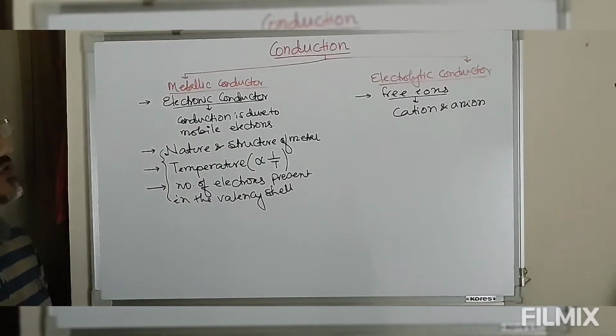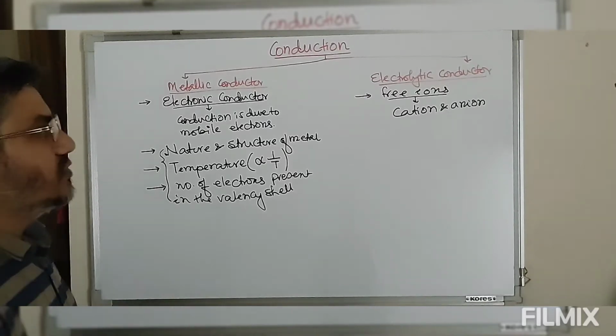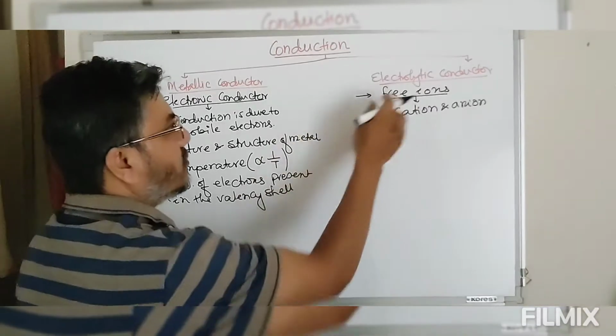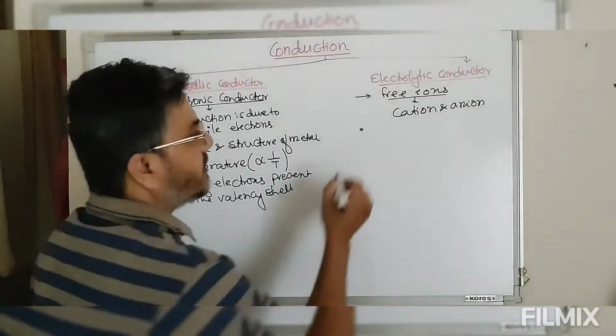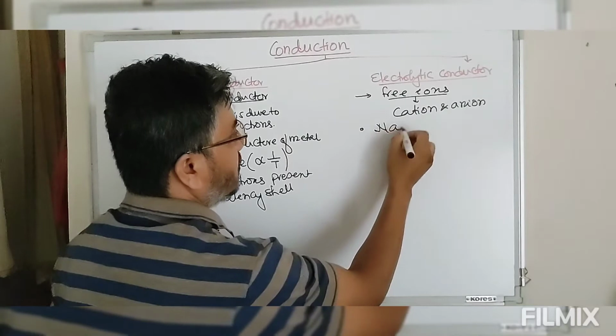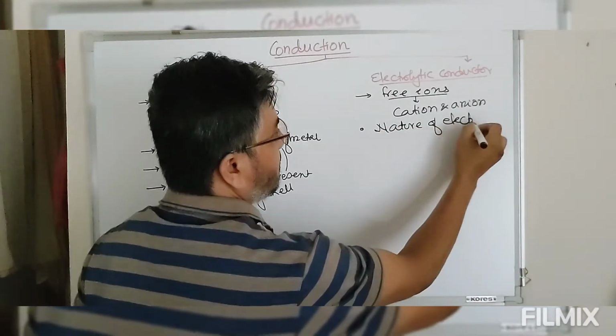Now coming to electrolytic conduction. The conduction is because of the free ions, that is cations or anions. So this electrolytic conduction depends on nature of solute, nature of electrolyte.